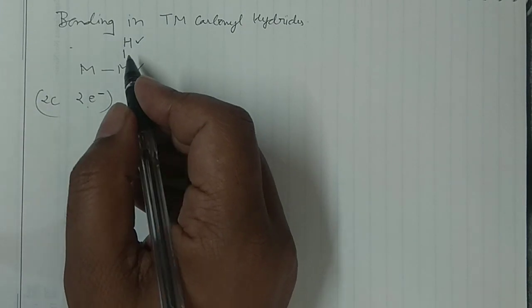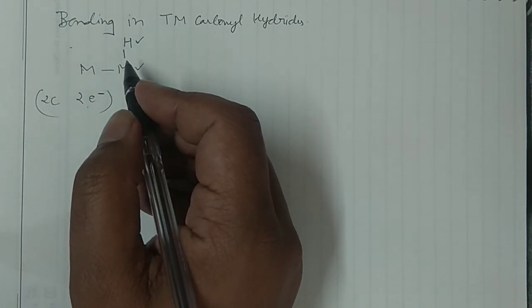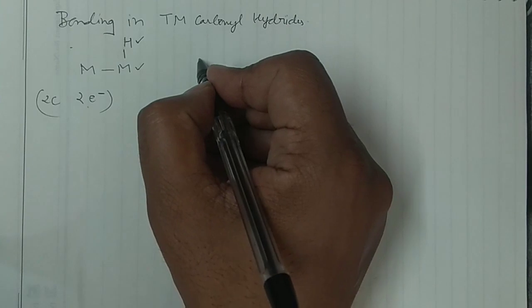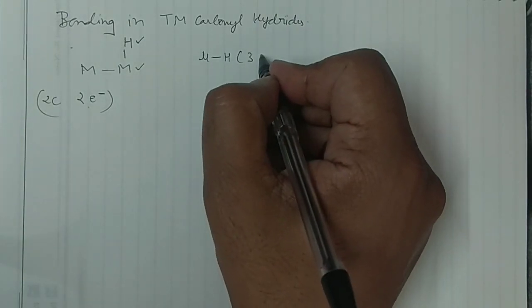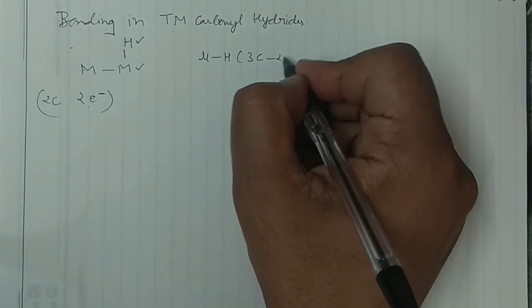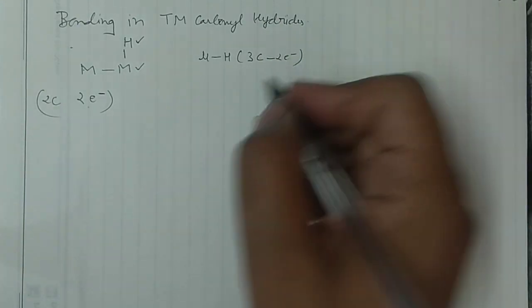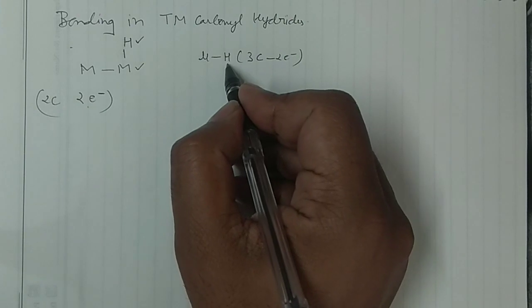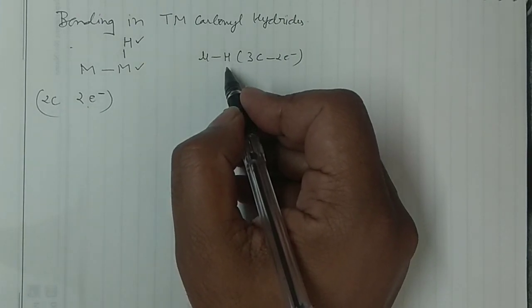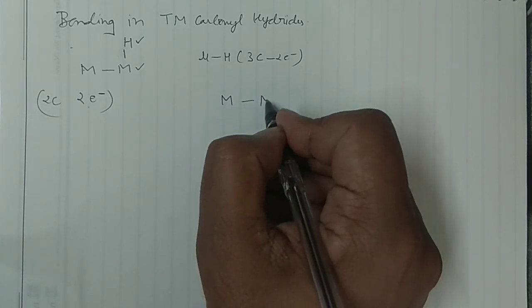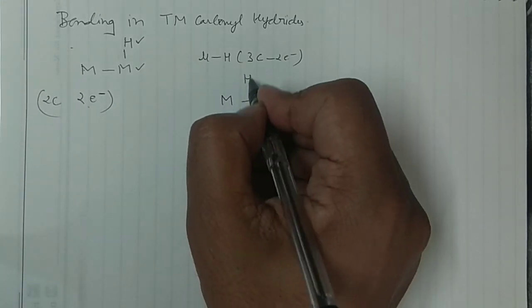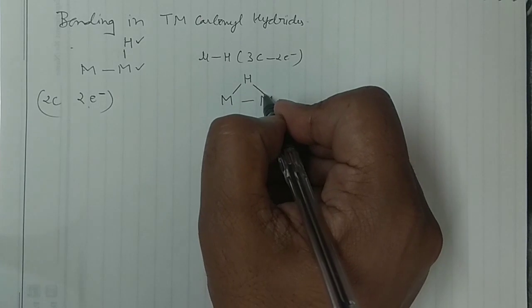And you may also have a bridged hydrogen. Say for example, you can take this one mu H, and you want to explain the bonding in the 3-centered 2-electron bond. Bridge is there, that means the hydrogen is present as a bridge between the 2 metals. So you can write one metal here, another metal here, and take this hydrogen and make a bridge between them.